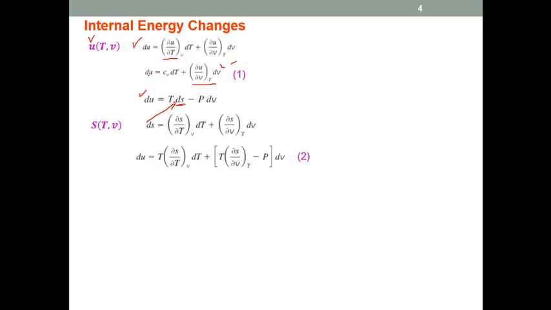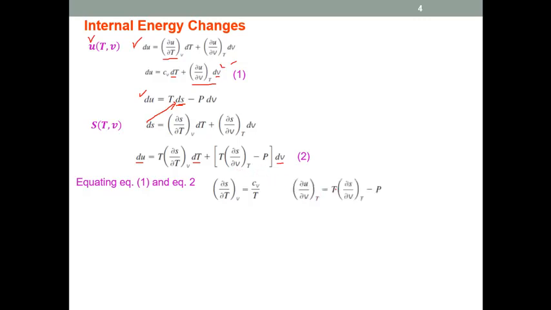Now, if we carefully observe, du in equation 1 is in terms of dT and dv. Similarly, in equation 2, change in internal energy is also in terms of dT and dv. So that means we can compare the coefficients of equation 1 and equation 2. If we equate equation 1 and equation 2, then this dT coefficient should be equal to Cv. So the first one is Cv, and T will go to the other side. Then the second coefficient is this one, which is required by us. So this coefficient should be equal to this coefficient.